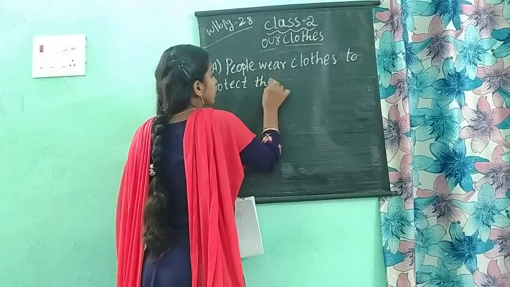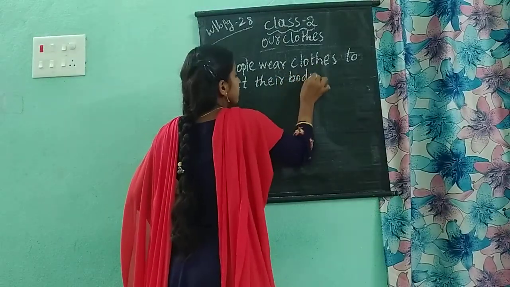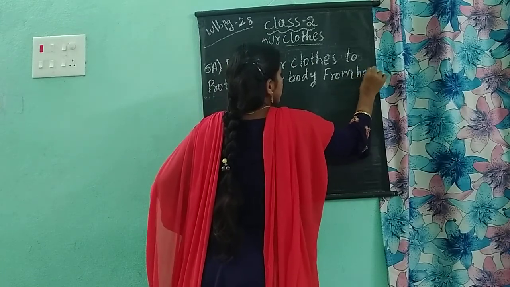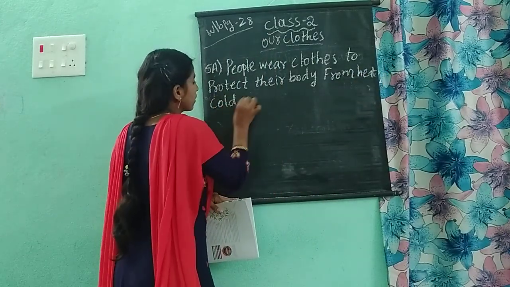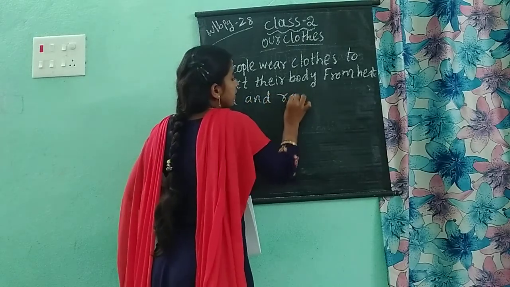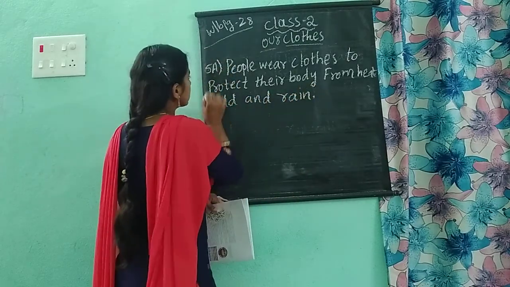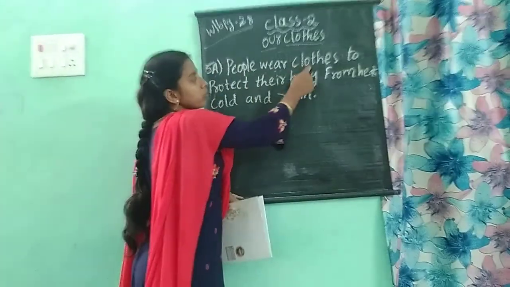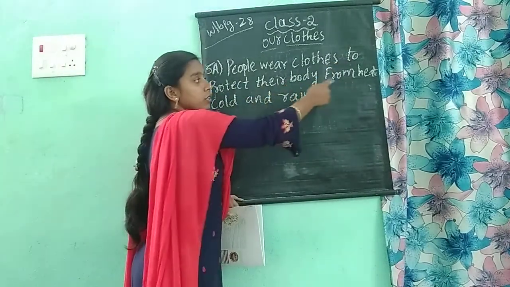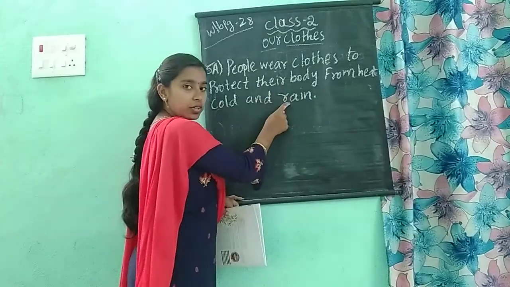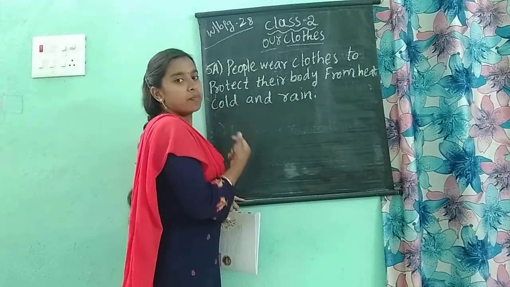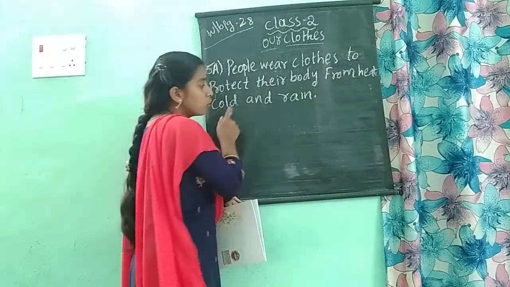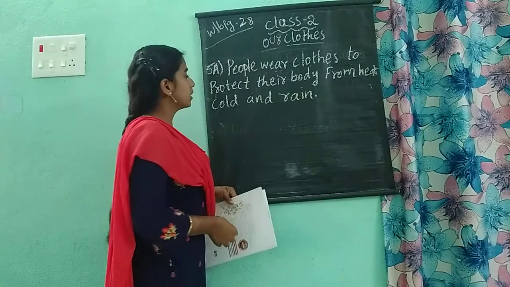Protect their body from heat. H-E-A-T. Heat, cold and rain. So the fifth answer. Why do people wear clothes? People wear clothes to protect their body from heat, cold and rain. To protect our body we are wearing clothes. From where are we protecting our body? We are protecting our body from heat, cold and rain. Okay children, this is the fifth answer.